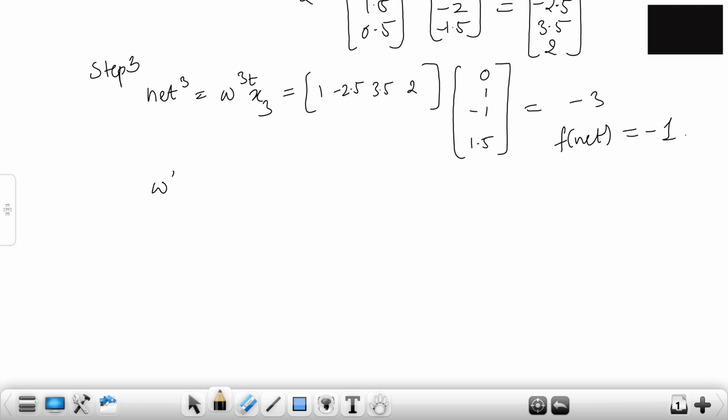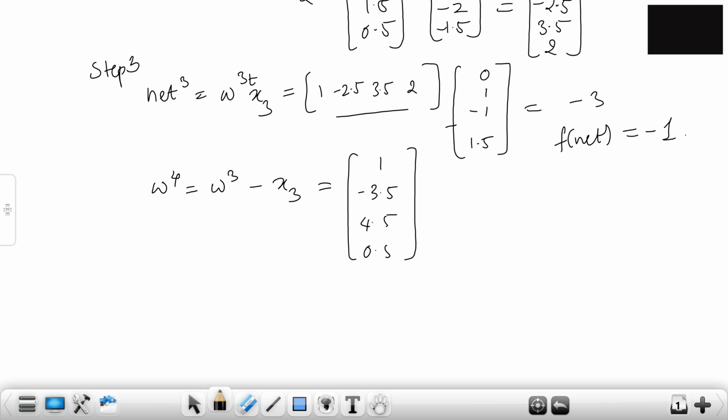Right? So we will update the weights now. The final weights, W4 will be W3. Now it's negative, right? So it will what? W3 minus X3. Is that clear? And once I do this, I get the answer to be this, basically this minus this. So what is the answer? Answer is 1, minus 3.5, 4.5 and 0.5. So this is the final step. So the weights have got updated. Okay. So this was the problem. This was an example on how we update weights in Hebbian learning rule.